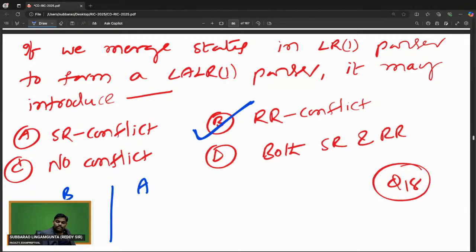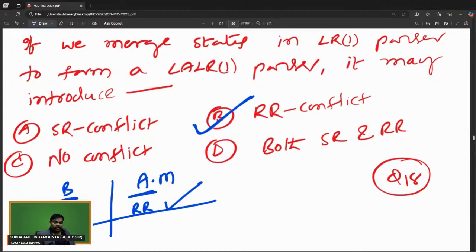Before merging, RR may be there, may not be there.